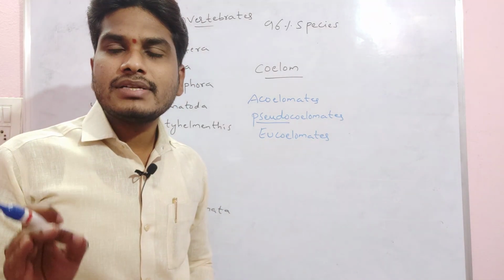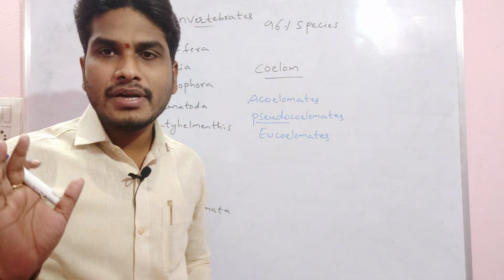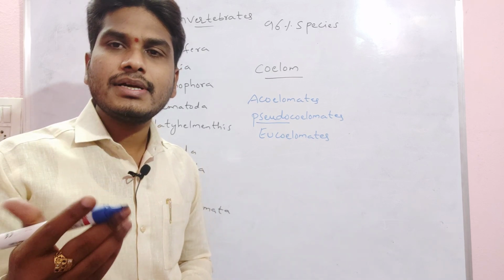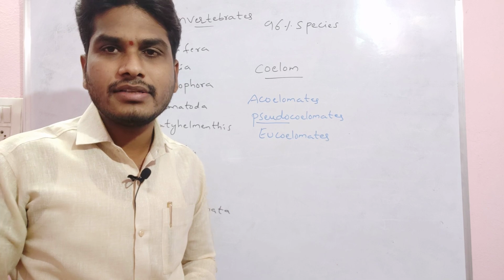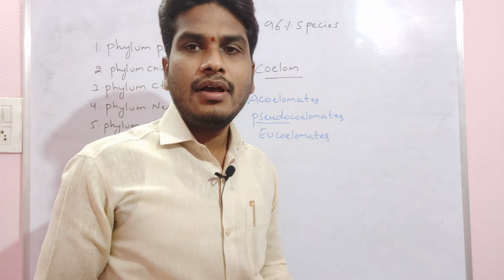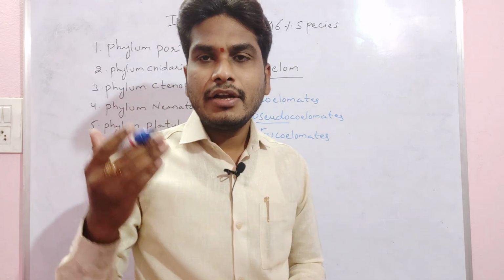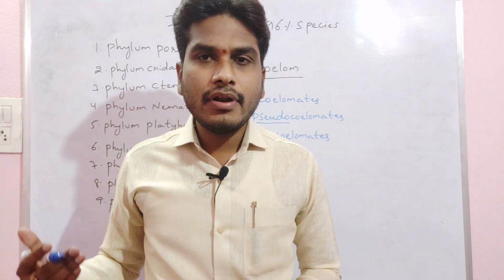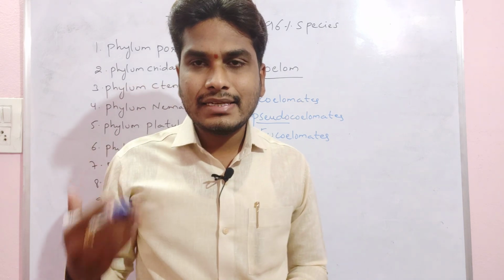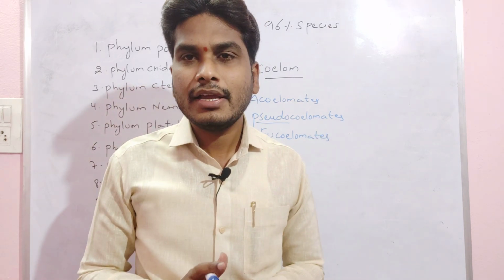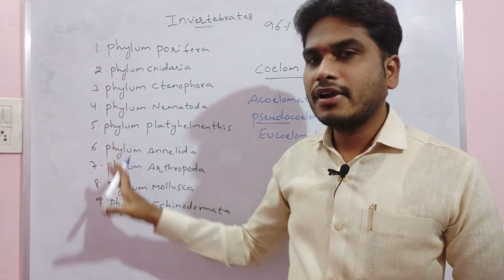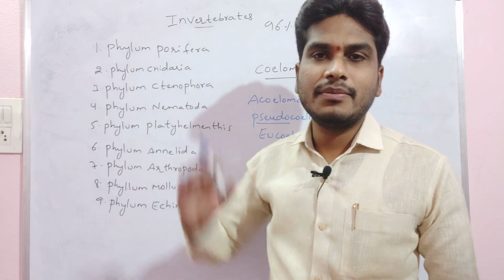Eucoelomates are the true coelomates. Again, eucoelomates we divide into schizocoelomates and enterocoelomates. This is about the coelom symmetry. Coelom symmetry characters, and the cellular level of organization, tissue level, organ level, organ system level of organization, respiratory organs, excretory organs, all these characters we take into consideration for the formation of the different phyla. That means 9 phyla in the invertebrates here, right?